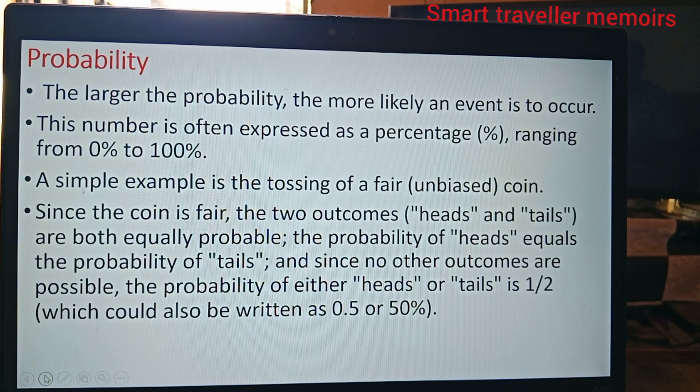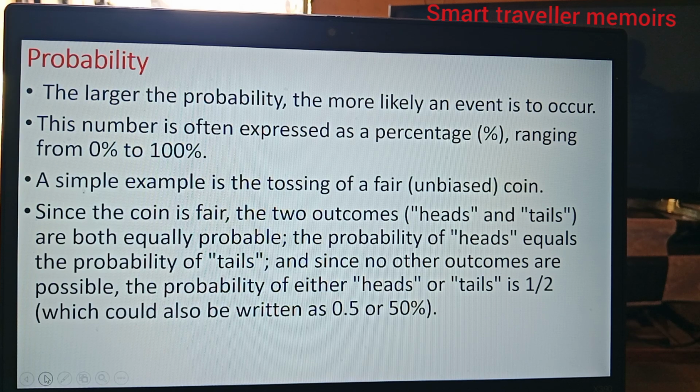The larger the probability, the more likely an event is to occur. This number is often expressed as a percentage, ranging from 0% to 100%. A simple example is the tossing of a fair coin.